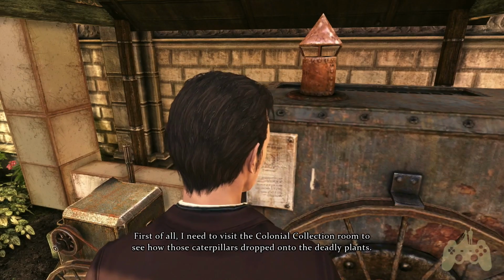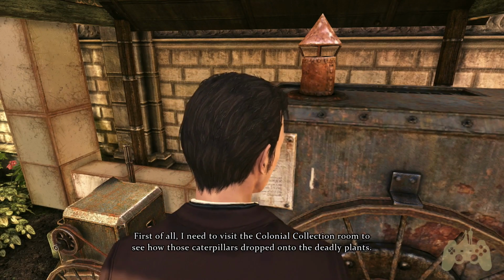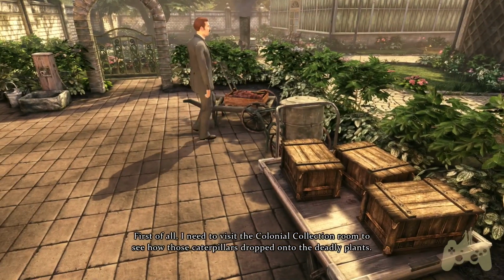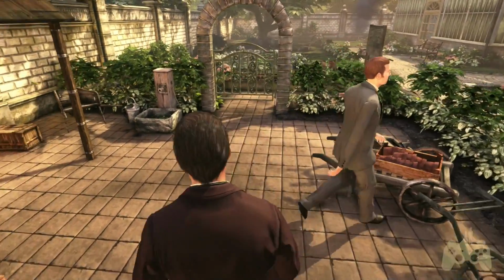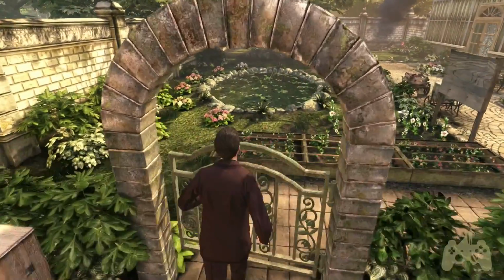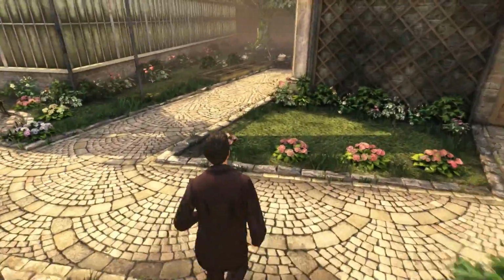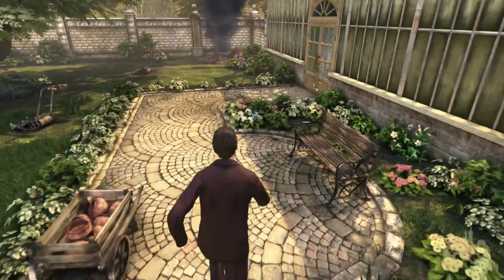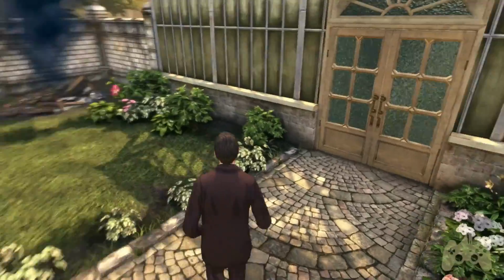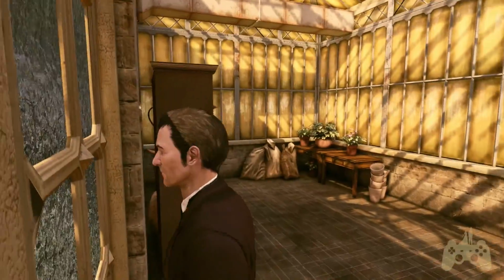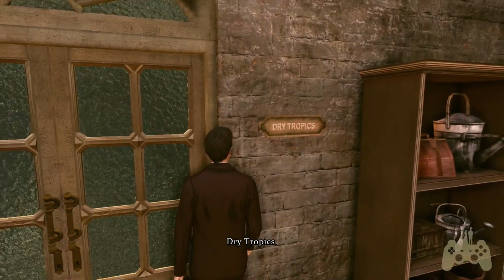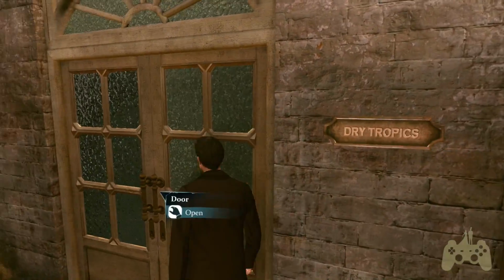First of all, I need to visit the Colonial Collection Room to see how those caterpillars dropped onto the deadly plants. Alright. So, into the Colonial Collection Room, to see how the caterpillars dropped. Dry tropics. Yeah, just go in.